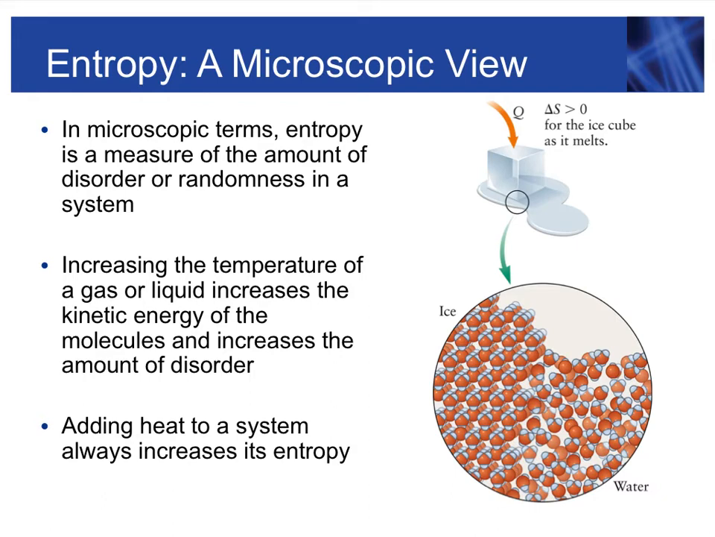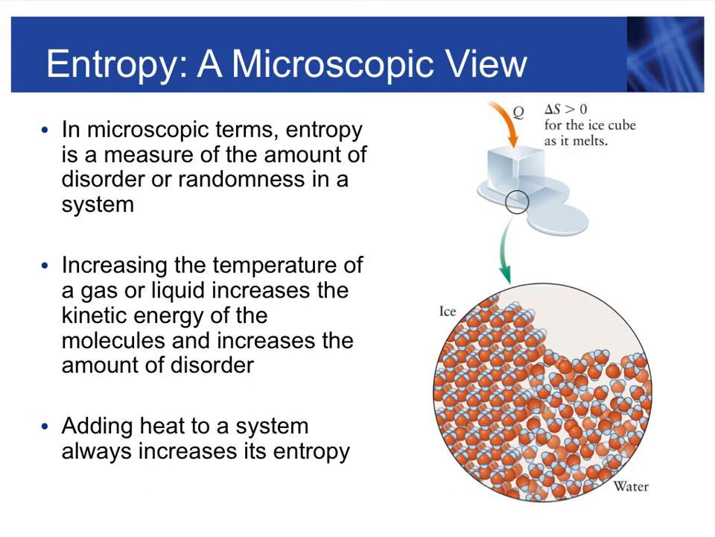Let's talk a little bit more about entropy. In microscopic terms, entropy is a measure of the amount of disorder or randomness in the system. You might have heard this definition somewhere. So entropy is equal to the disorder of a system.